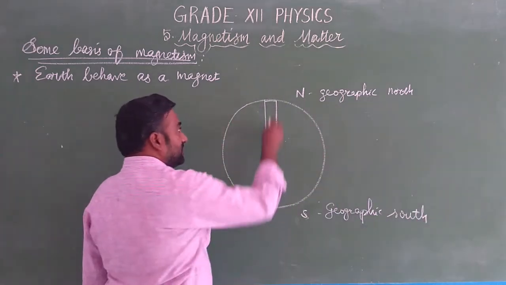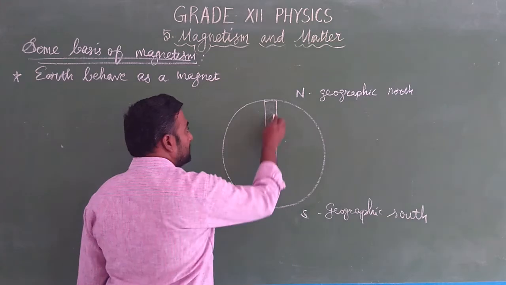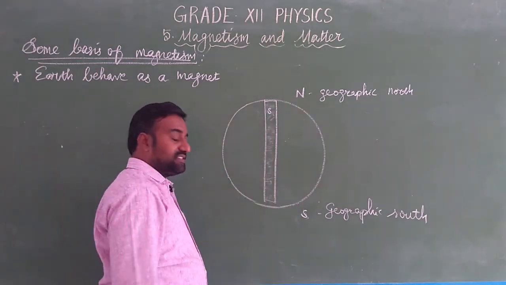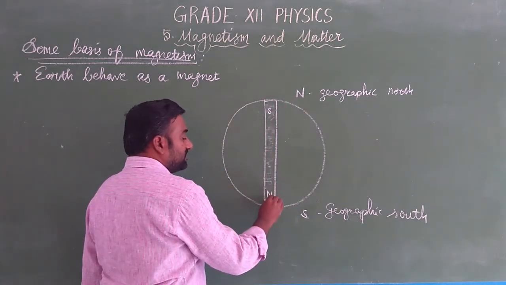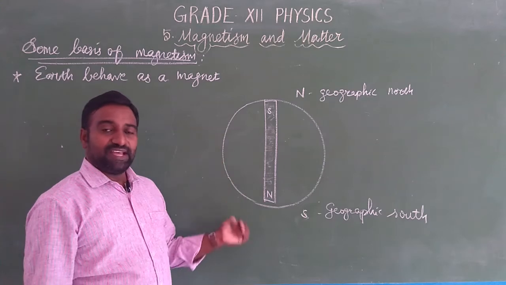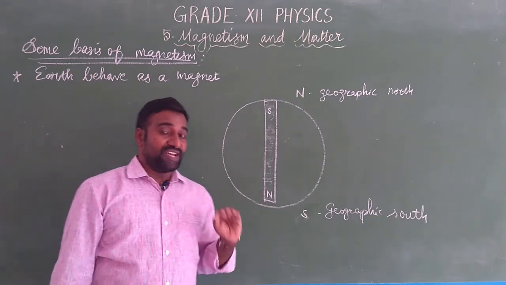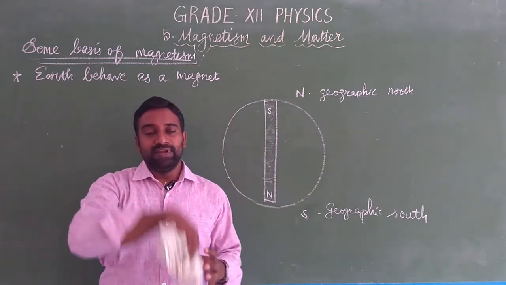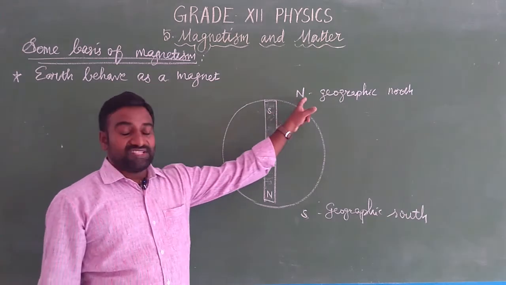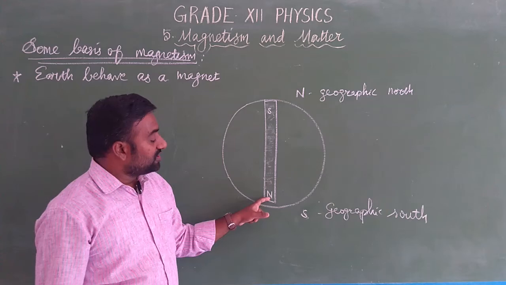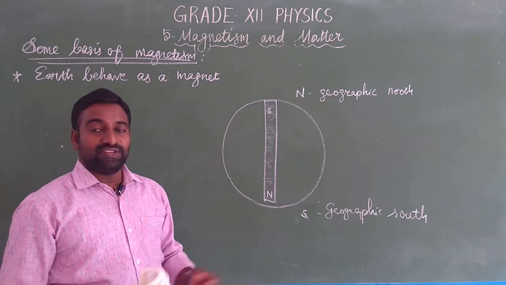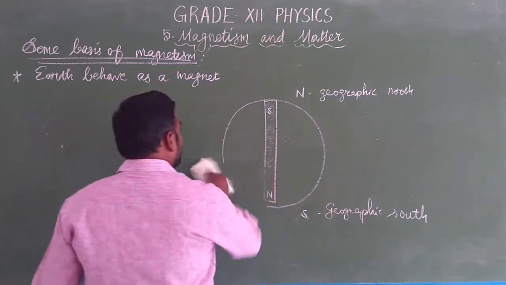So inside the Earth a huge magnet was buried, and its magnetic south pole points towards the geographic north. Similarly, the magnetic north pole points towards the geographic south. This is what they assumed, that somebody had placed a huge bar magnet inside the Earth, with the south pole of the bar magnet pointing towards the geographic north pole and the north pole of the bar magnet pointing towards the geographic south pole.